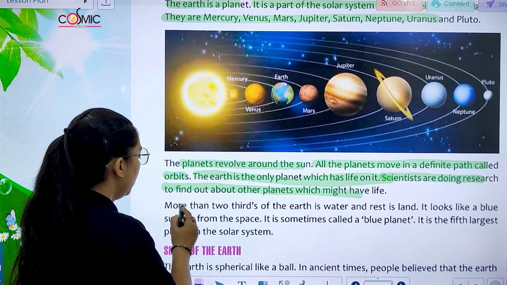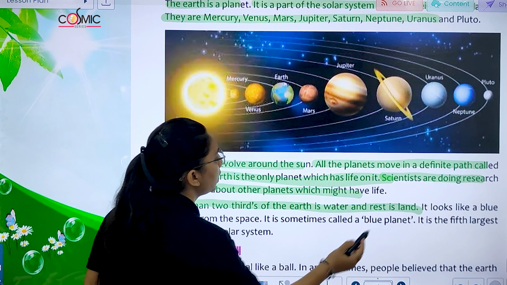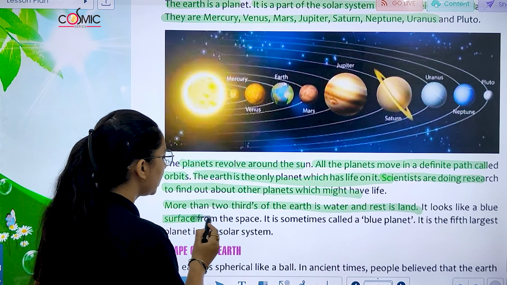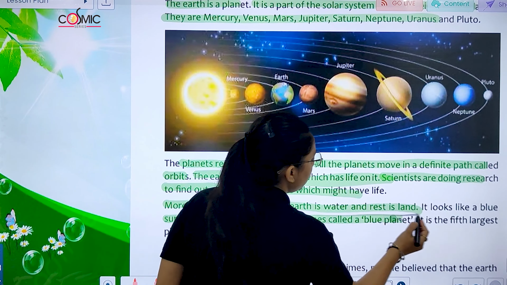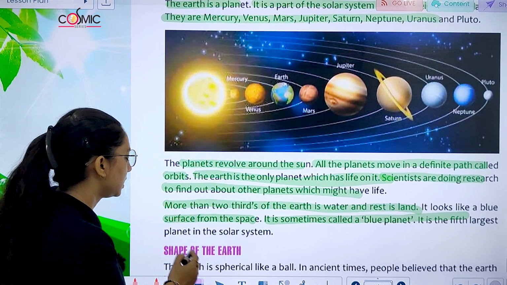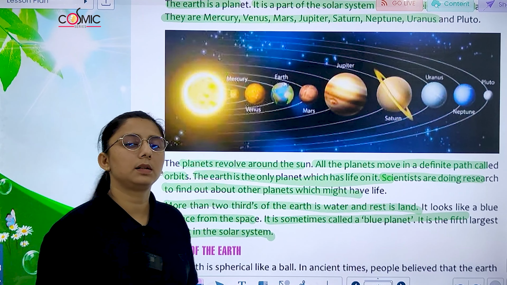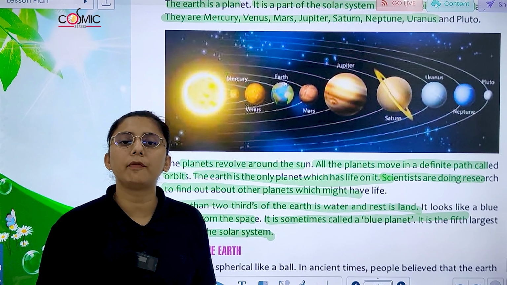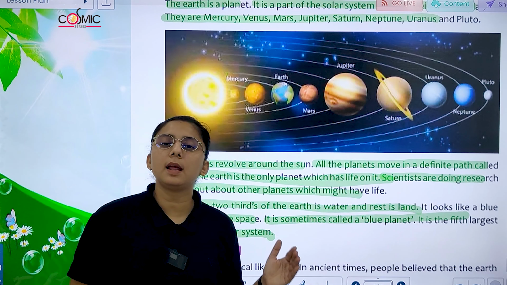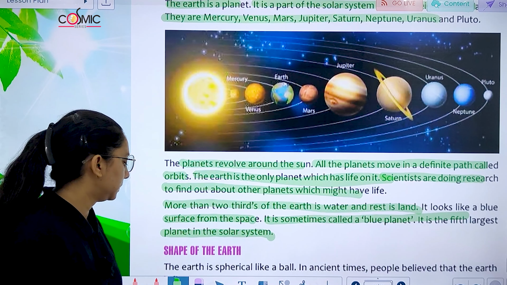life. More than 2/3 of the Earth is water and the rest is land. It looks like a blue surface from space. It is sometimes called the blue planet, and it is the 5th largest planet in the solar system. ये क्या है? 5th largest planet है हमारे solar system.